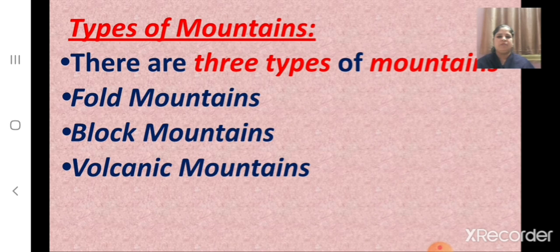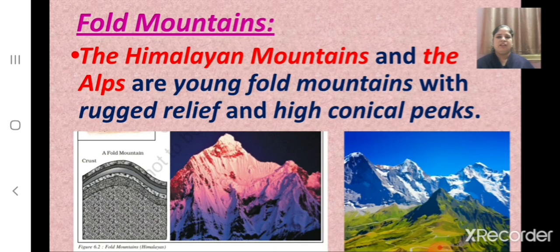Children, how many types of mountains are there? There are 3 types of mountains. Can you name them? They are fold mountains, block mountains and volcanic mountains. Now children, let us revise about fold mountains. What are fold mountains? Some mountains are formed when two large land masses push against each other, and they are called fold mountains.